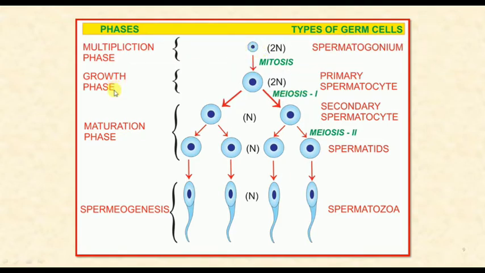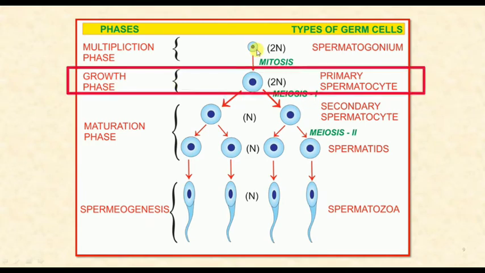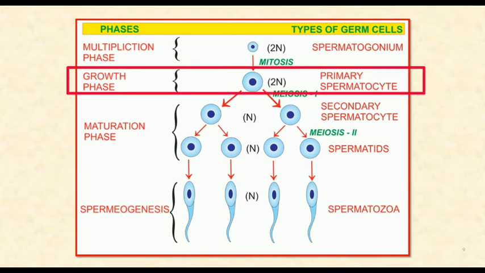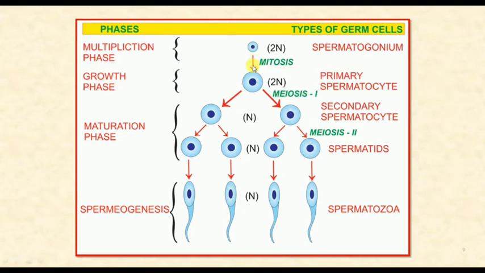During the second phase, that is the growth phase, growth of the spermatogonium takes place. This growth includes absorption of nourishment from the nursing cells or Sertoli cells, and replication of DNA also occurs. Because of these processes, the spermatogonium increases in size and primary spermatocytes are formed. Both of them are diploid.